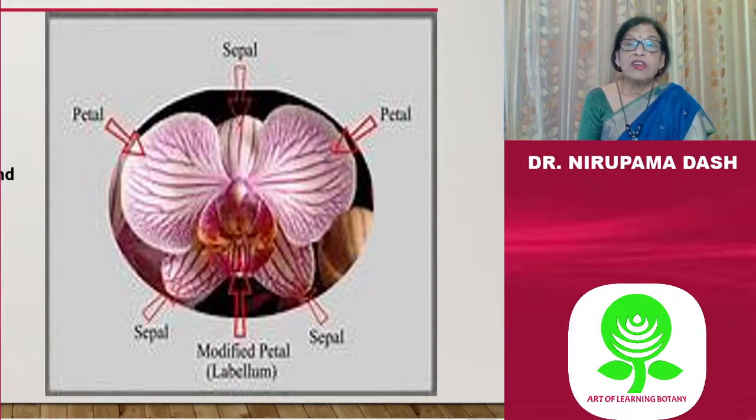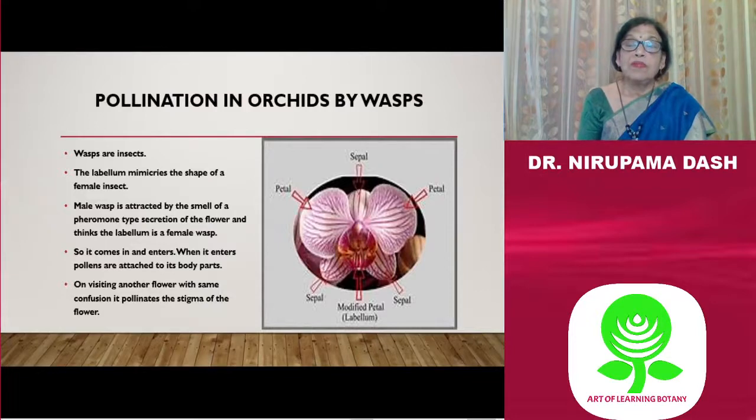In orchids you will find a bilipped flower, and the lower petal is modified to form a labellum, and this labellum mimics the shape of a female wasp, and it attracts the male wasp by showing some visual or tactile cues. When this male wasp enters the labellum for pseudocopulation, the body of the wasp gets pollen grains. And when it visits another flower, it brings about successful pollination.